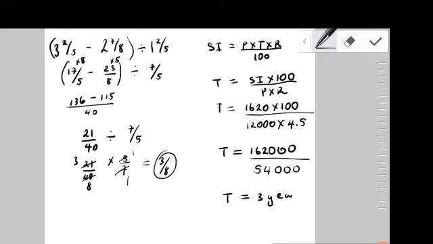So basically, the period of investment to which you are going to get $1,620 if you invest $12,000 at a rate of 4.5%, you're going to have to invest that money for 3 years. Okay, so hopefully you guys got that one. Okay, we're going to move on now.